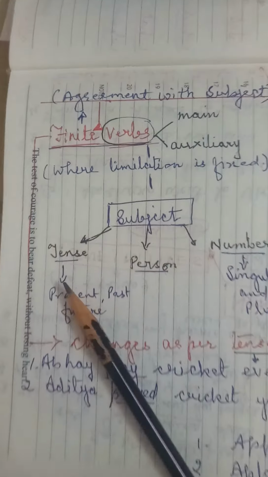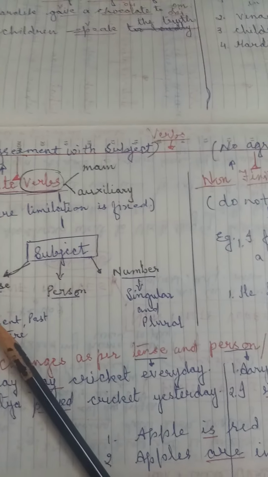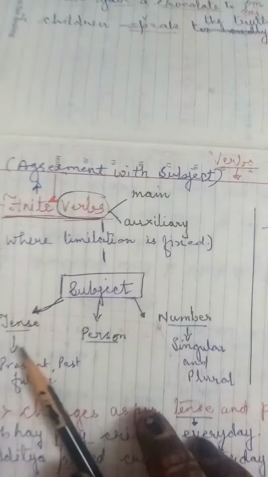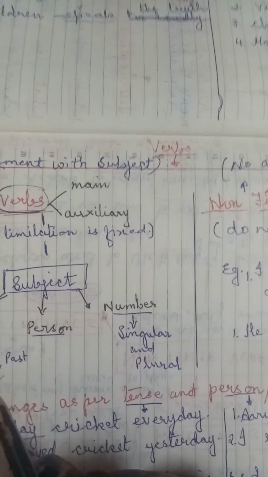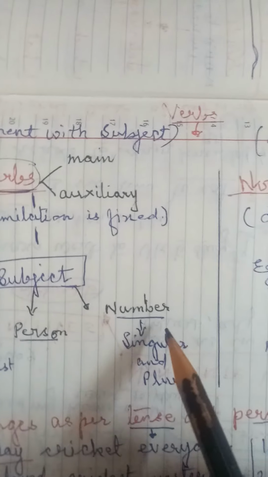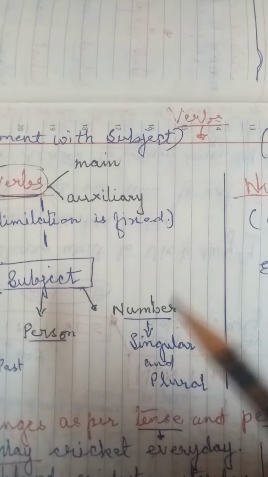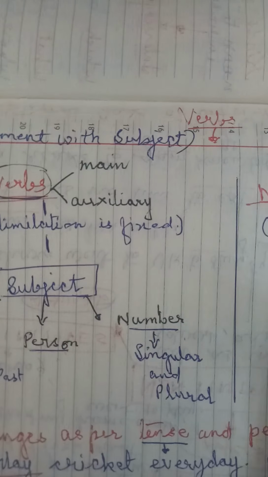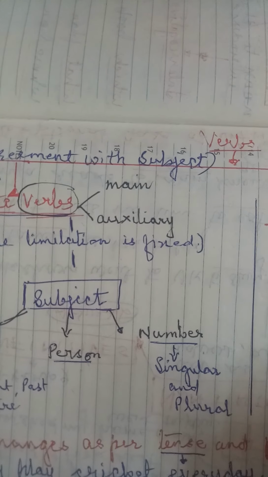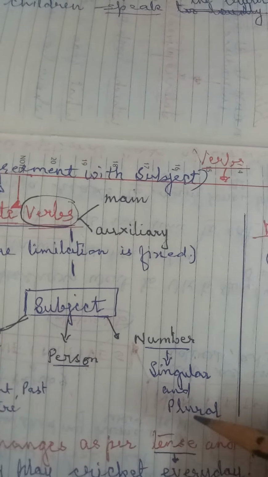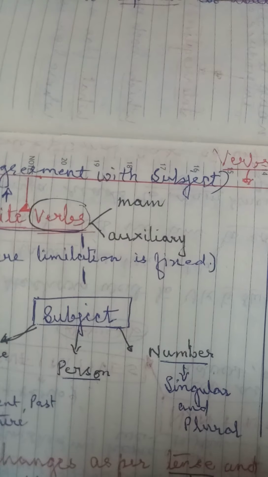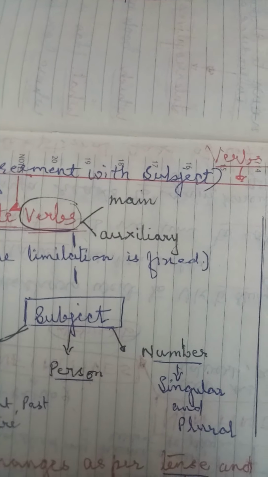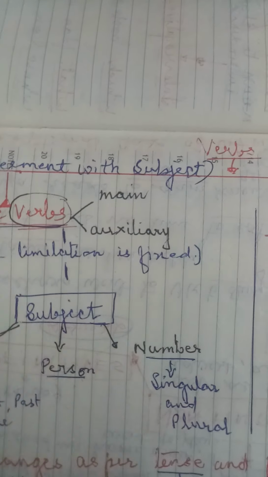Like if I say Aditya plays cricket, Aditya played cricket yesterday, or Aditya will be playing cricket tomorrow. So here, in the finite verb, the verb changes according to the present, past and future. Now come to the number, like the singular and the plural. According to the singular and the plural also the verbs change. For example, I bought an apple.